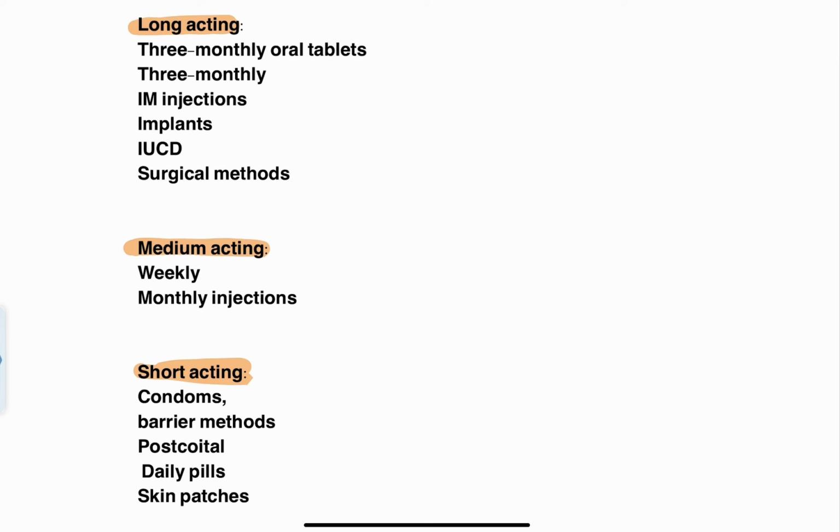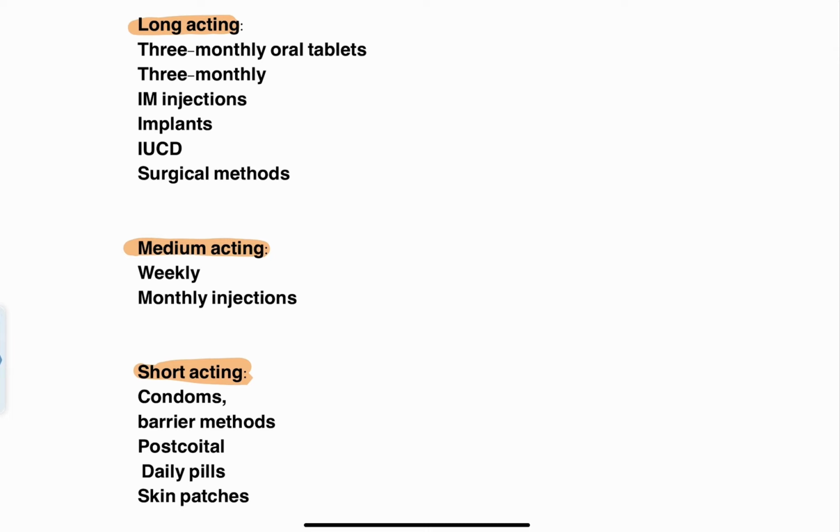So all these condoms, barrier methods, postcoital interceptive agents, these daily pills, and the skin patches, intradermal patches, all these are short acting contraceptive agents. Is that clear? So based on how long the effect of contraception is going to be present in the couple, they are divided into long, medium, and short acting contraceptive agents.